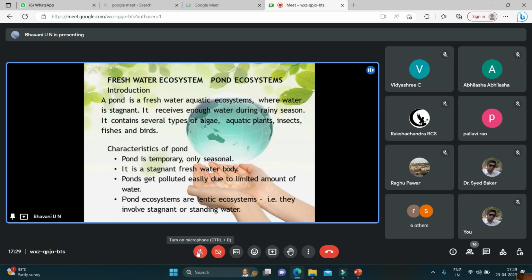We have many examples for an ecosystem. Now let us know a few things about pond ecosystem. Pond ecosystem is a freshwater aquatic ecosystem where water is stagnant. It receives enough water during rainy season. It contains several types of algae, aquatic plants, insects and birds. Pond is temporary and gets polluted easily due to the limited amount of water. Pond ecosystems are lentic ecosystems, that is, they involve stagnant or standing water.